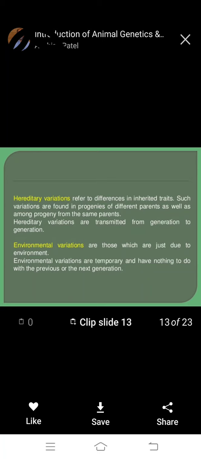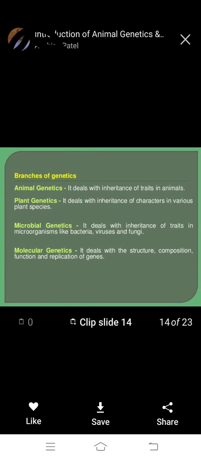Environmental variations are those which are due to the environment. These variations are temporary and have nothing to do with the previous or the next generation.